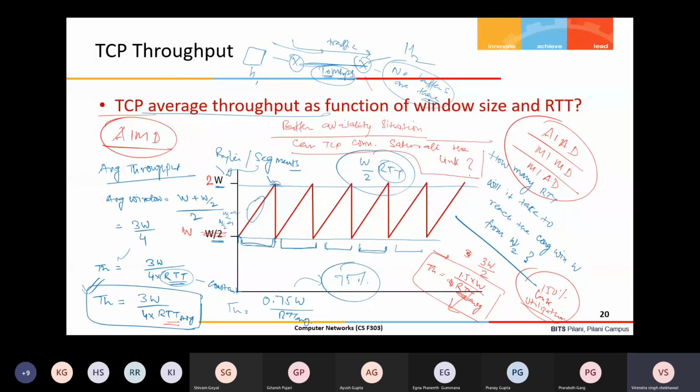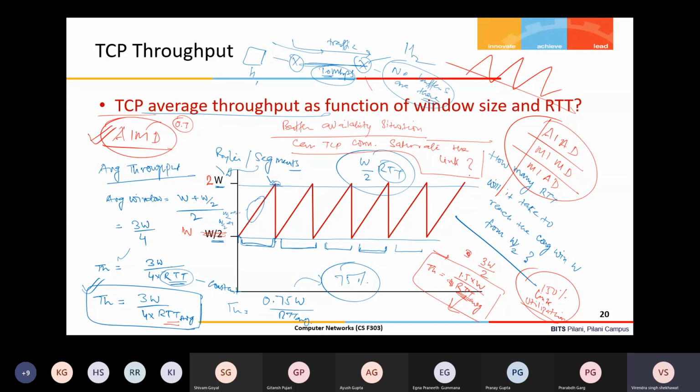AIMD means in the congestion avoidance phase, I increase additively, and when loss is detected, I decrease multiplicatively. My multiplicative factor is 0.5. It can vary, it can be 0.5, 0.7, 0.3, whatever. But the behavior of the algorithm is AIMD. That's why I'm getting this zigzag kind of thing. In the next class, tomorrow's class, we'll see why AIMD was chosen by the team who designed TCP, and why not the other combinations.